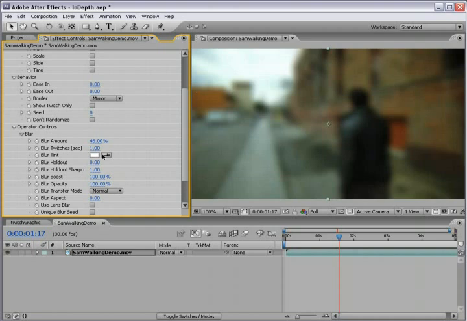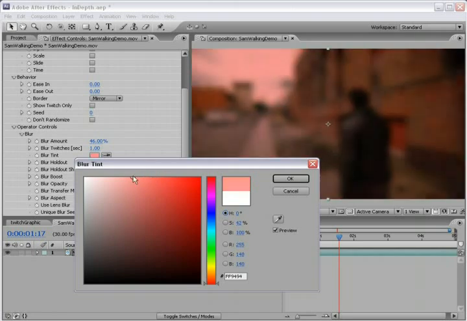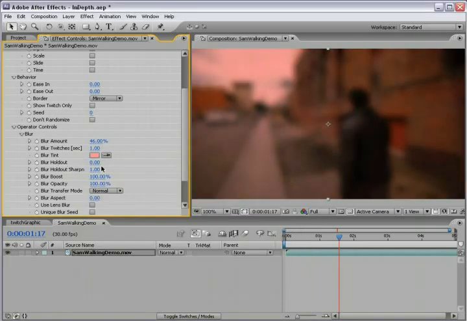You can give each individual operator their own speed here. Now we have the tint, which allows you to colorize. We have the holdout, which is like a threshold. You can see it only affects the brighter areas.